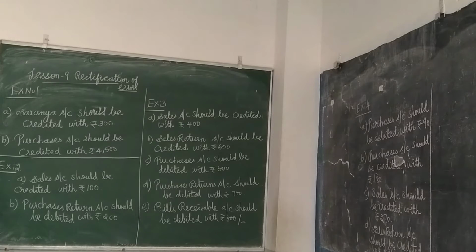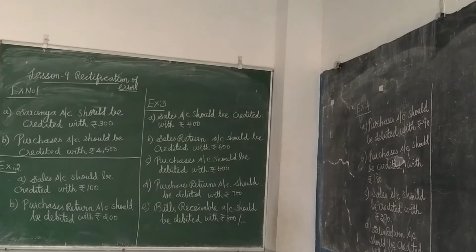Overcasting of purchases book means nature of mistake. Purchases book overcast means what will be the effect? Purchases book will be the debit balance, isn't it? So excess debit, credit the purchases. Excess debit means you have to credit the purchases account. Excess credit in purchases return means you have to debit the purchases returns account. Short credit means you have to give further credit. Short credit in sales account means you have to give further credit. Short debit in sales returns account means you have to give further debit.